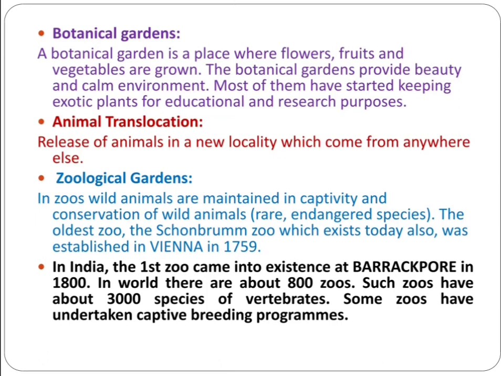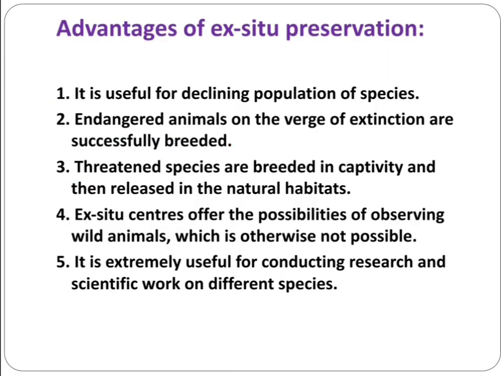In India, the first zoo came in the 18th century, and nowadays a large number of species, about 3000 species of vertebrates, are maintained in the zoos or zoological gardens.